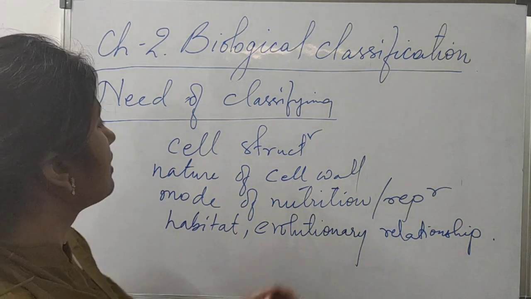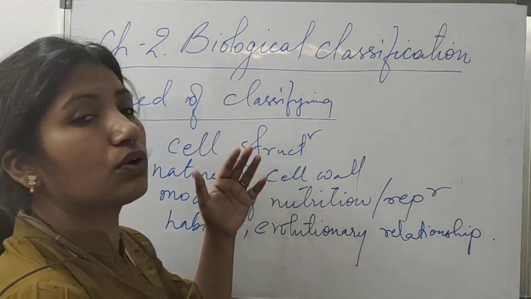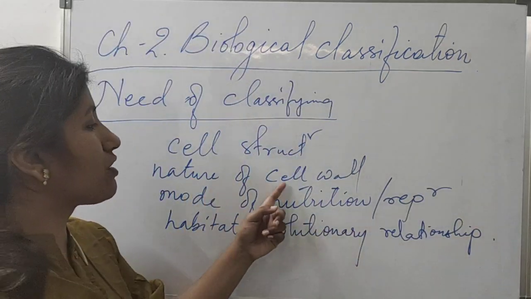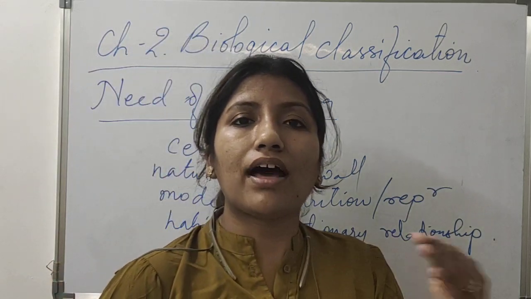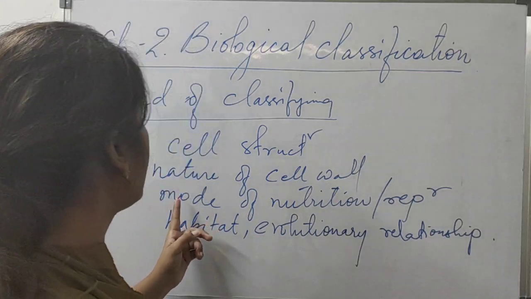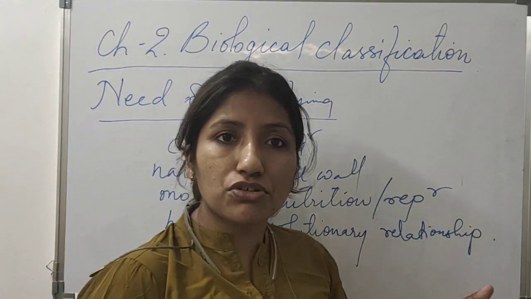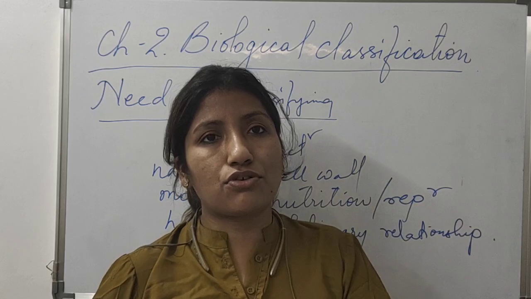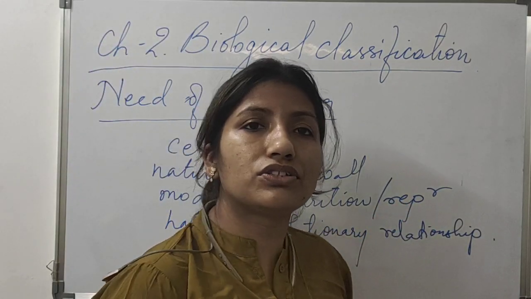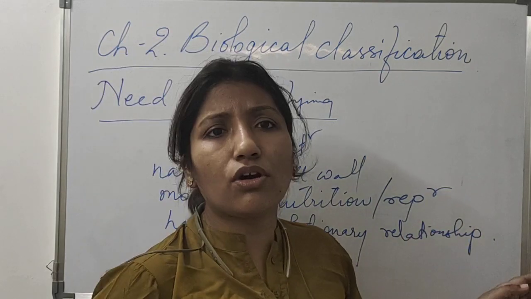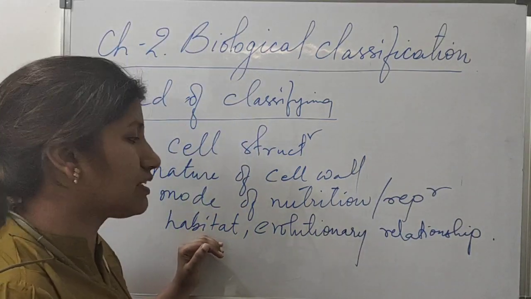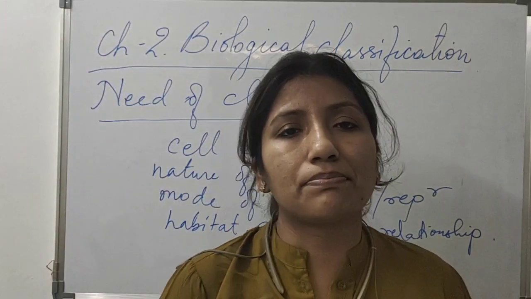On the basis of the cell structure we classify prokaryote and eukaryote. On the basis of the nature of the cell wall we differentiate plant cells from fungi, and also from bacteria. On the basis of mode of nutrition we differentiate autotrophs and heterotrophs, plants and animals. On the basis of reproduction we differentiate many organisms, asexually reproducing and sexually reproducing. And habitat, aquatic, terrestrial.